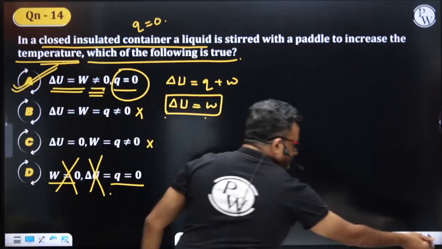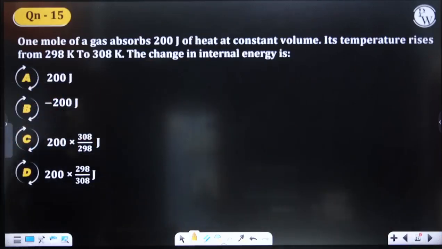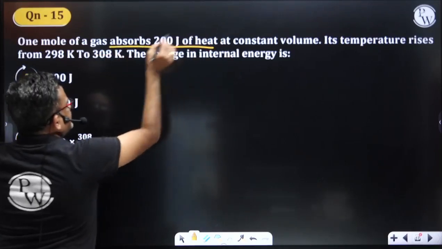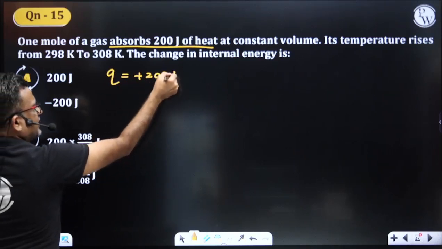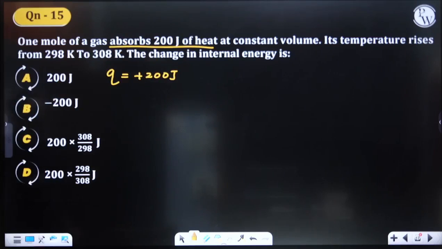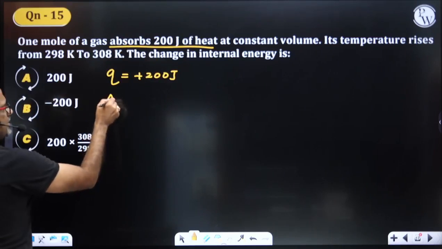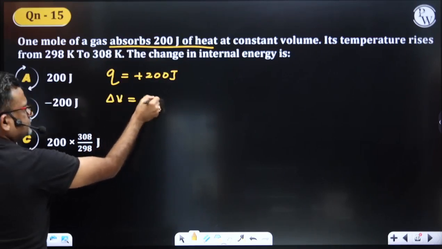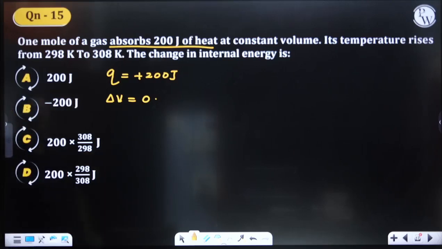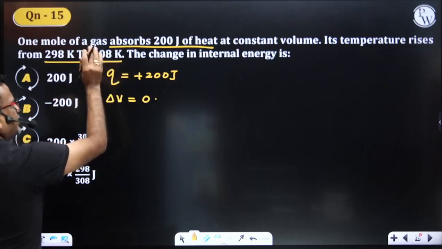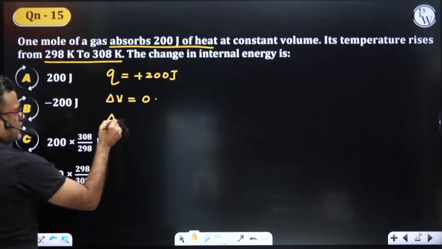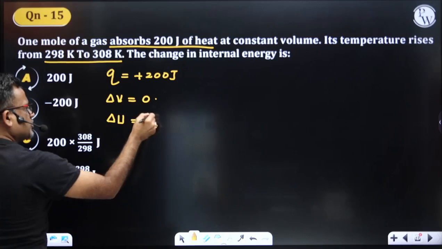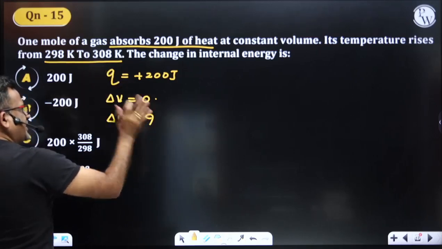Got it? Yes. Next, 1 mole of the gas absorbs this much of heat. That means what? Q is equal to plus 200, because that much of heat is absorbed at constant volume. At constant volume means what? Delta V is equal to 0. Its temperature rises from 298 to 308 Kelvin. There is some change in temperature. Then what is change in internal energy? Because there is change in temperature, there is also definitely some change in internal energy.